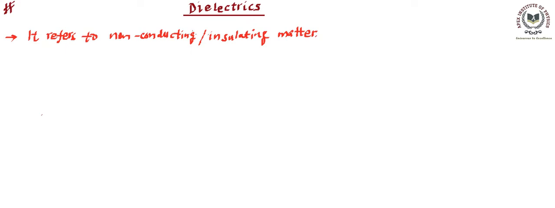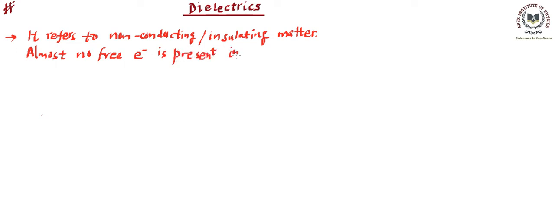In dielectrics, we will find very negligible or no free electrons exist. So another point is that negligible or almost no free electrons are present in that matter.